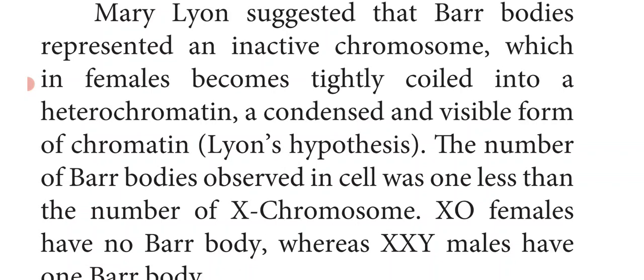The number of Barr bodies observed in a cell is less than the number of X chromosomes. XO females have no Barr body because they have only one X chromosome, whereas XXY males have one Barr body because they have two X chromosomes. So this is about dosage compensation, that is the Barr body.